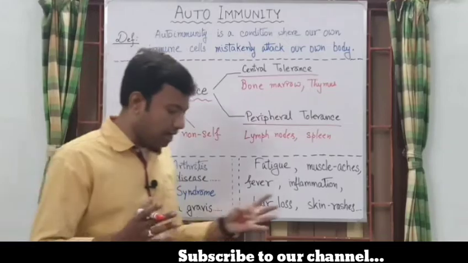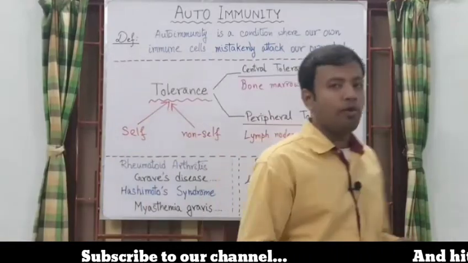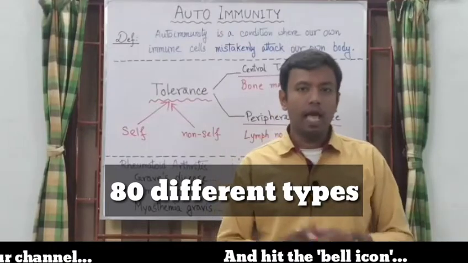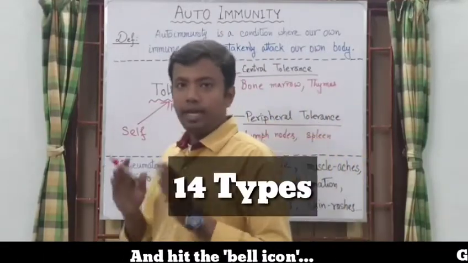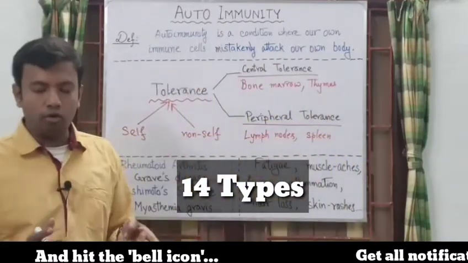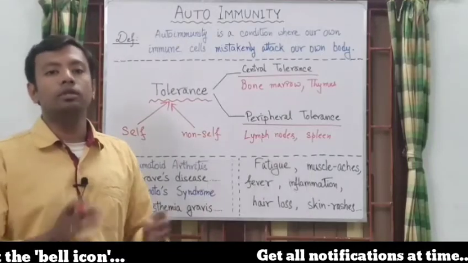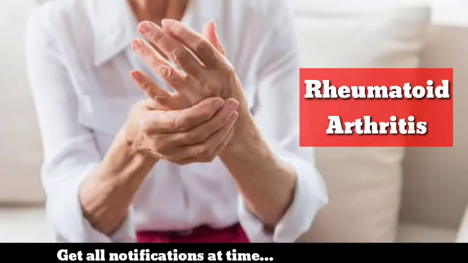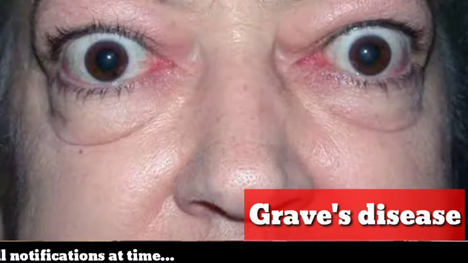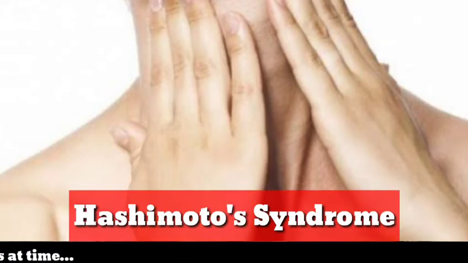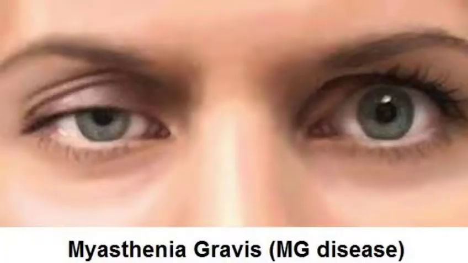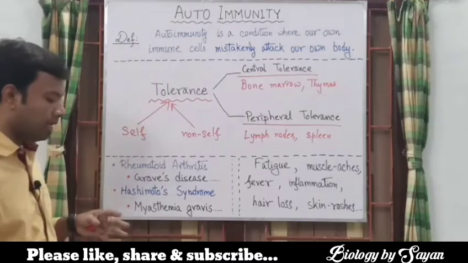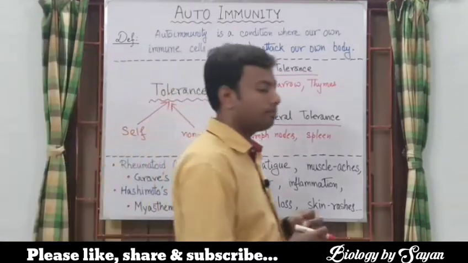Actually, there are different kinds of autoimmune diseases found in humans. Almost 80 different diseases are found in us. Among them, only 14 types of autoimmune diseases are most common to all of us. Some of those diseases are rheumatoid arthritis, Graves' disease, Hashimoto syndrome, myasthenia gravis, etc. So these are a few common diseases you may have heard about.